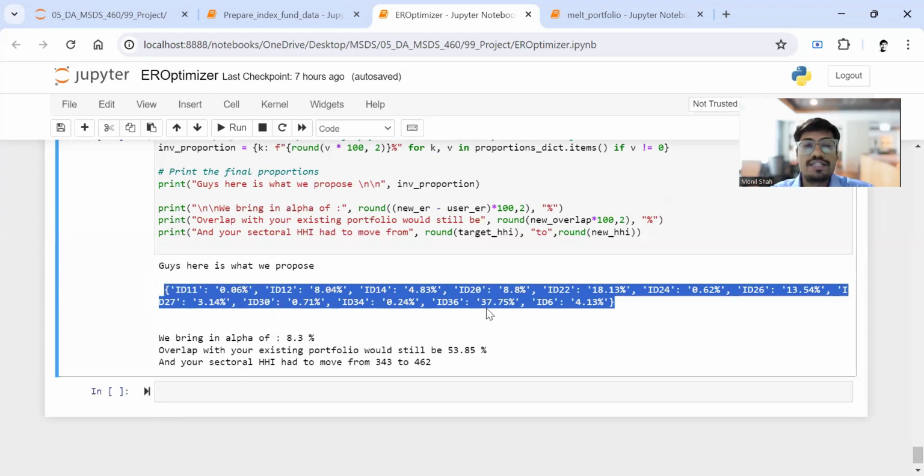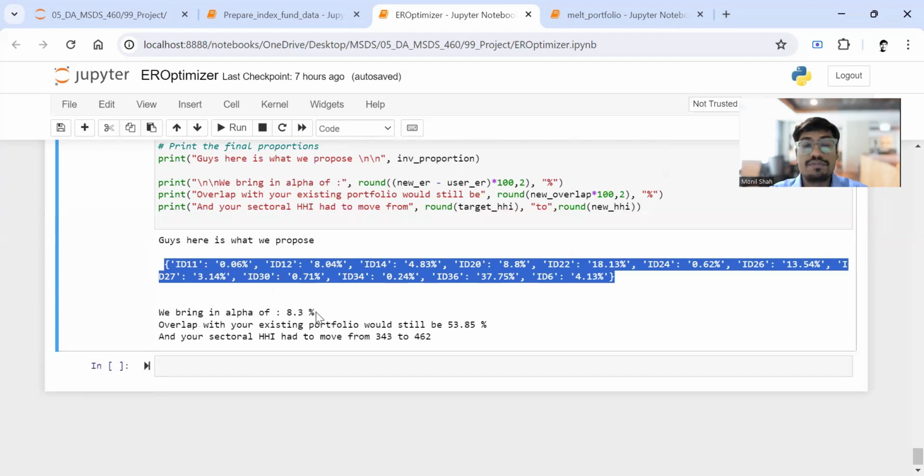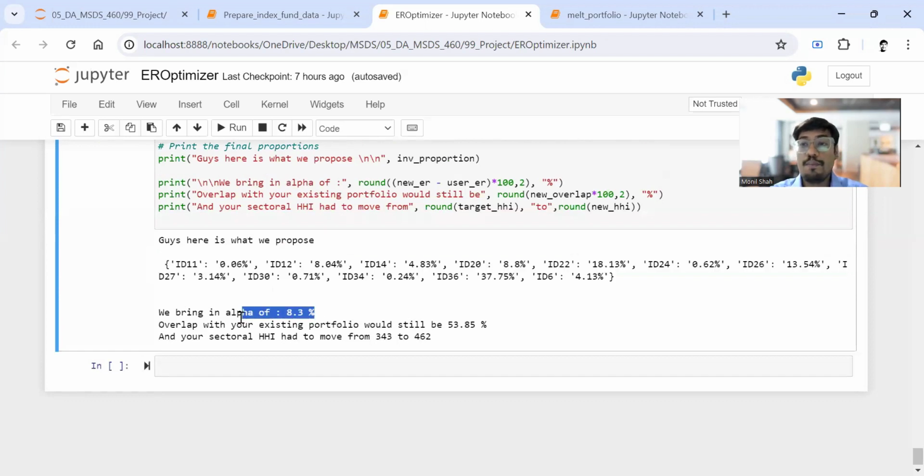So basically, if the user gives up the mutual fund portfolio that he has now and switches to the index fund portfolio that we recommend, he would get an alpha of 8.3%. Basically, he would get 8.3% more per year. This is an expected return based on the past performance of these funds. And he would still have 53.85% overlap with his existing portfolio. So it's not that we are switching to an altogether different portfolio. He will still have a significant overlap with his existing portfolio. And the sectoral HHI has increased, but not so much. It didn't shoot up to thousands or 5,000s and so on. It increased marginally, which is still ballpark okay to me.